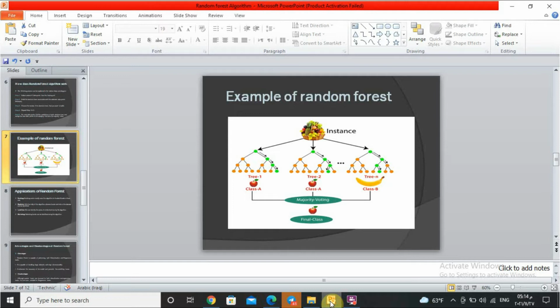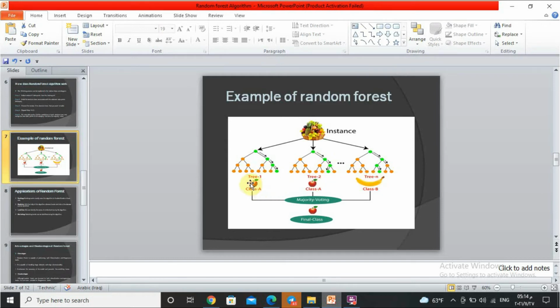This is an example for random forest. Here we suppose there is a data set that contains multiple fruit images. This data set is given to the random forest classifier. The data set is divided into subsets like tree 1, tree 2, and tree n.